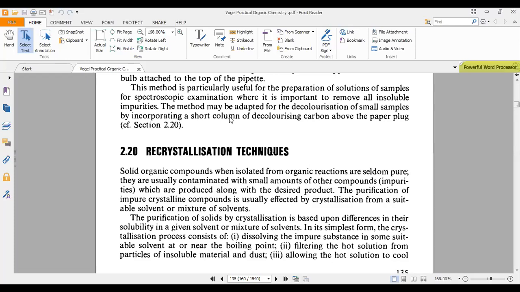If your final product is a liquid, or your reactants are also liquid, we can apply this distillation protocol. But you are familiar with only one kind of distillation, but there are different distillations. One kind of distillation is what we call vacuum distillation. Let's say the boiling point of the product we are going to distill off is very high, let's say 150 or 200 degrees Celsius. So we need to heat it to a large extent.